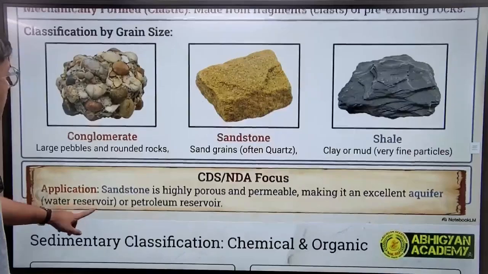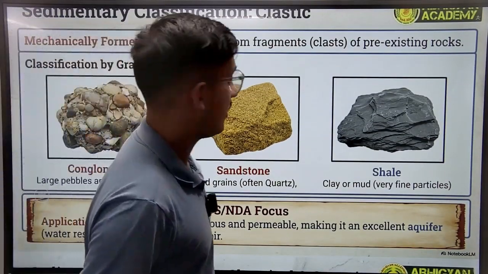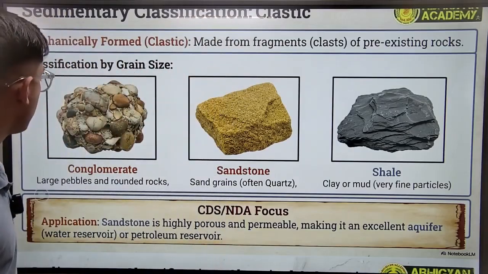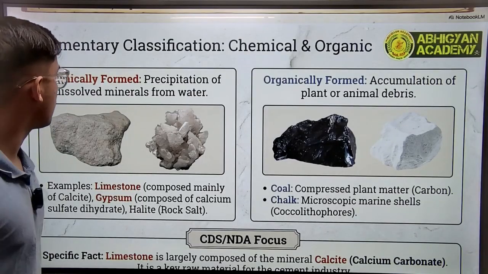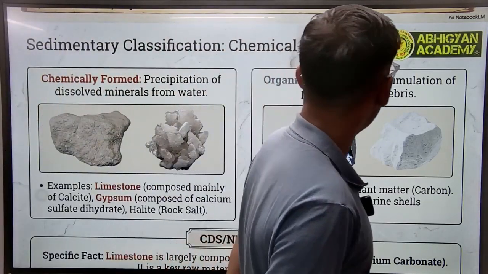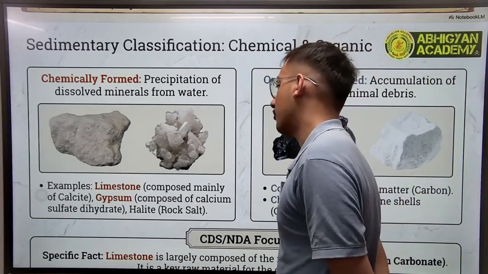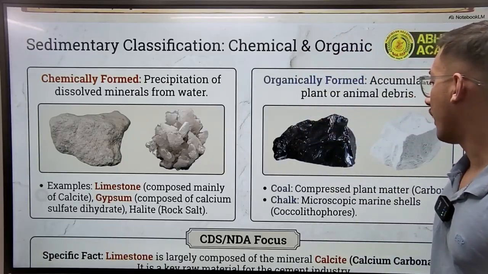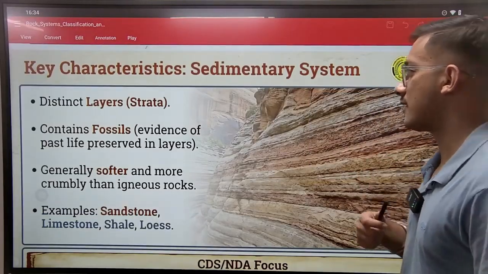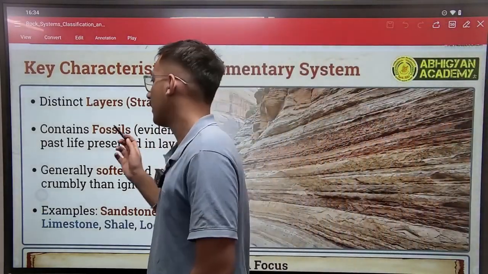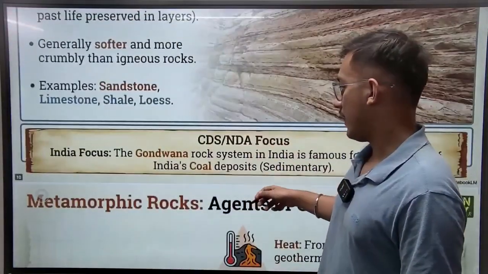Finally, we come on to sedimentary rock classification. So sedimentary rocks are made from fragments of pre-existing rocks. Its classification by grain size is conglomerate, sandstone, or shale. So chemically formed, precipitation of dissolved minerals from water, organically formed, accumulation of plant or animal debris. For example, in chemically formed, we have limestone, gypsum, halite. Organically, we have coal and chalk. So these are the characteristics of sedimentary system. There are distinct layers of strata, contains fossils, generally softer, more crumbly. Then these are the examples.